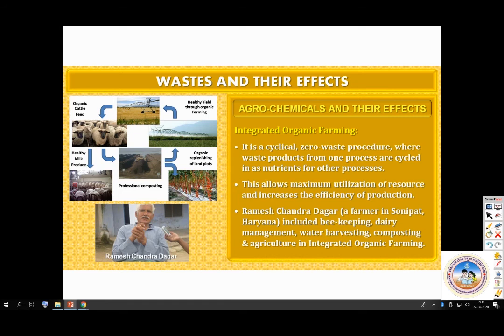So here they produce milk. Milk can be used either by cow or by these goat or all that, and their wastes are used for composting. Again, that compost can be used for agriculture.